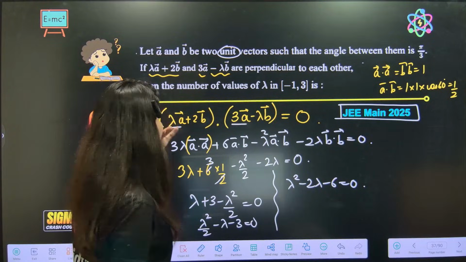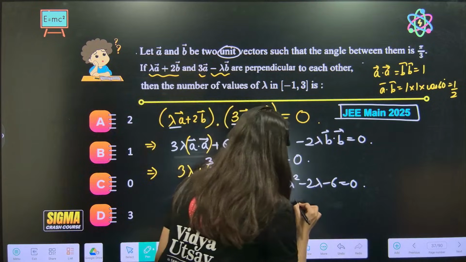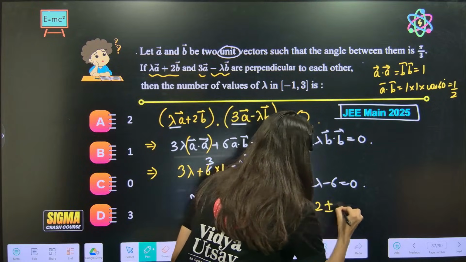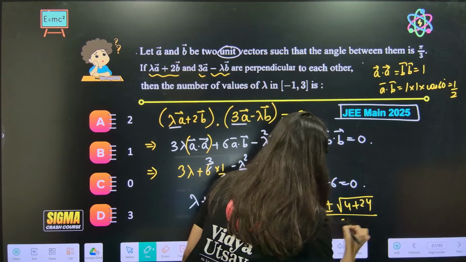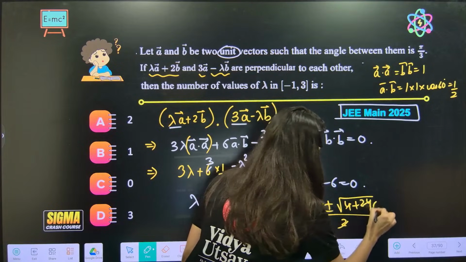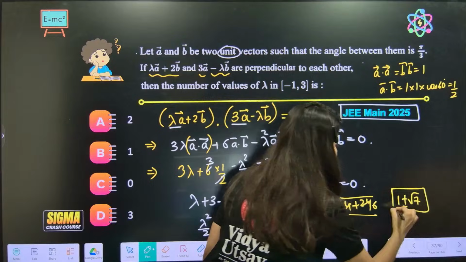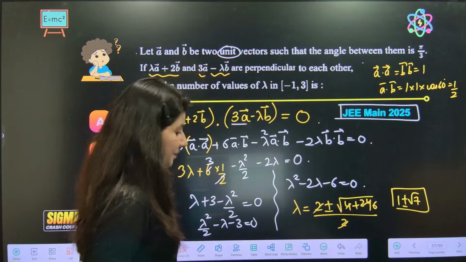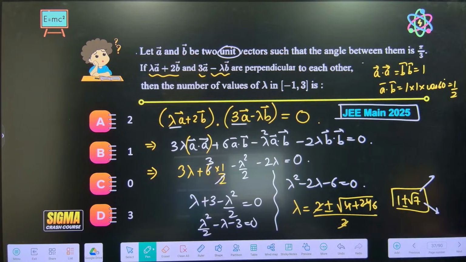Now what they are saying is number of values in this. So you have to solve it. Lambda will be equal to 2 plus minus square root of b square plus 24 upon 2. So this is 1 plus minus root 7. These are the two values of lambda. Now 1 plus root 7, everybody. Root 7, 2 point something. So 3 point something. This is actually rejected.